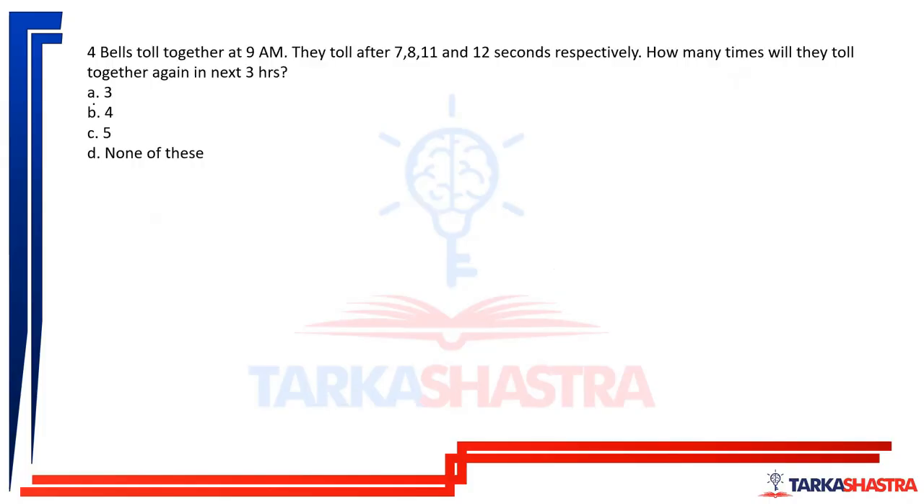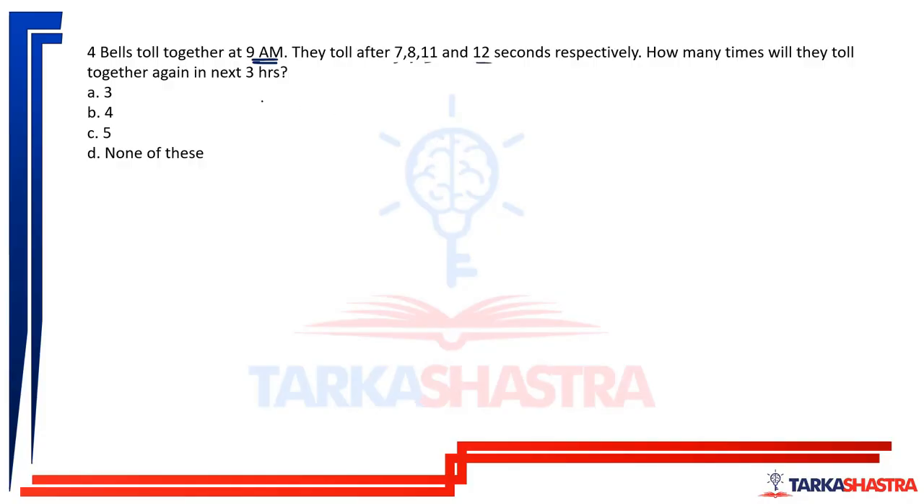Next. 4 bells toll together. Now you are expected to pause the video and try the solution yourself. Once you are able to solve it, then look at the solution quickly to see if there is any shortcut. If you are not able to solve it, then look at the solution. But trying by yourself first is mandatory. 4 bells toll together at 9 am. They toll together after 7, 8, 11, 12 seconds. How many times will they toll together again in the next 3 hours?